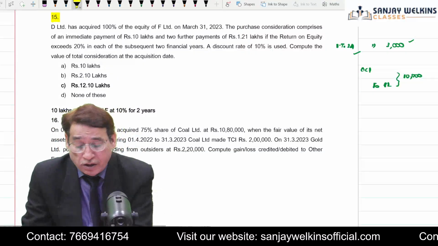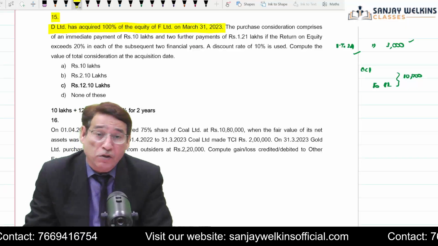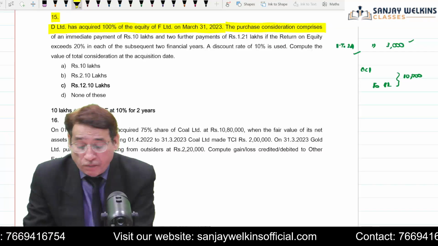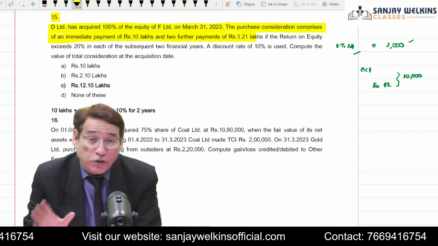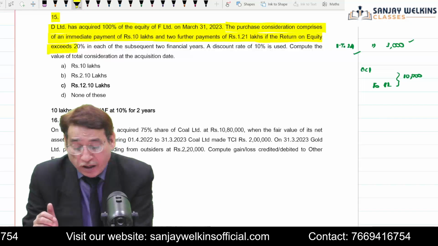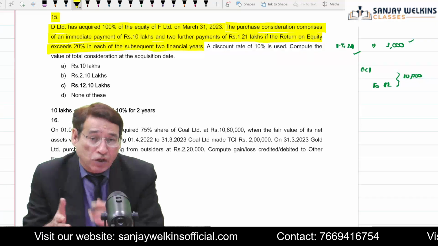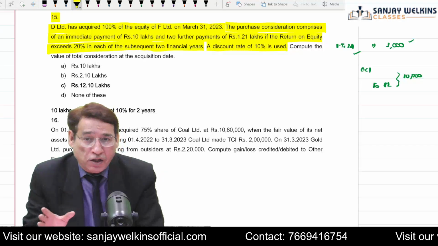In this question, it is stated that D Limited has acquired 100% of equity of F Limited on 31st March 2023, and the purchase consideration comprises immediate payment of 10 lakh and two further payments of 1.21 lakhs if the return on equity exceeds 20% in the subsequent 2 years. Now this question is similar to the one which we did earlier. Again, it is a case of contingent consideration.